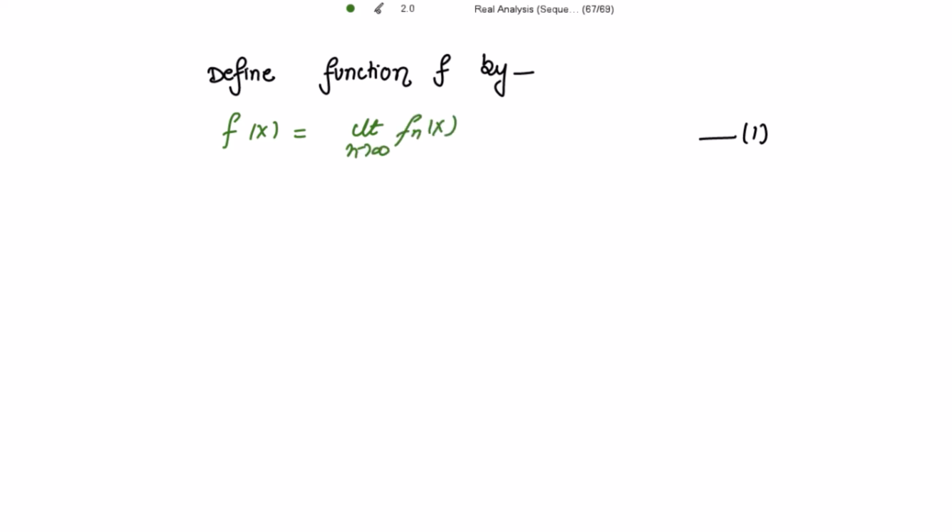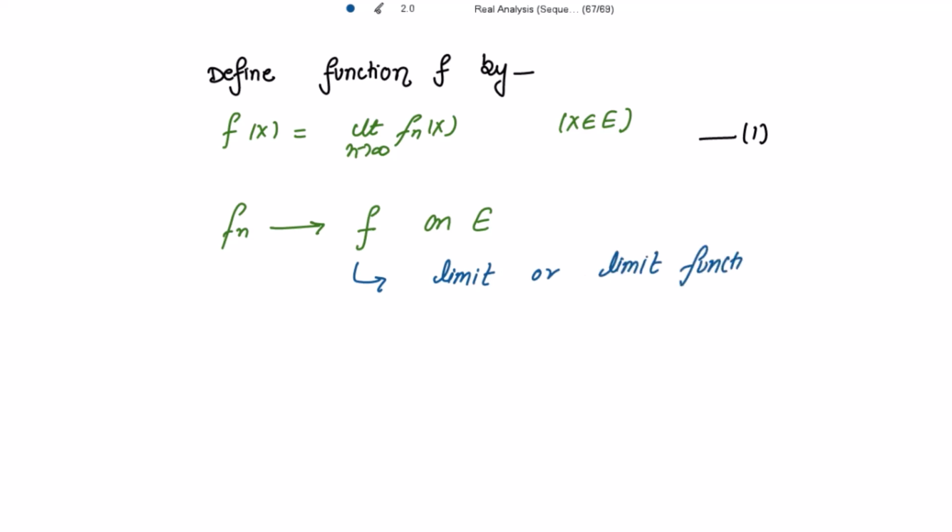Please mark this as 1, where x belongs to the set E. So under these circumstances, we say that fn converges to f on E, right? Then this f is called the limit or limit function of fn.